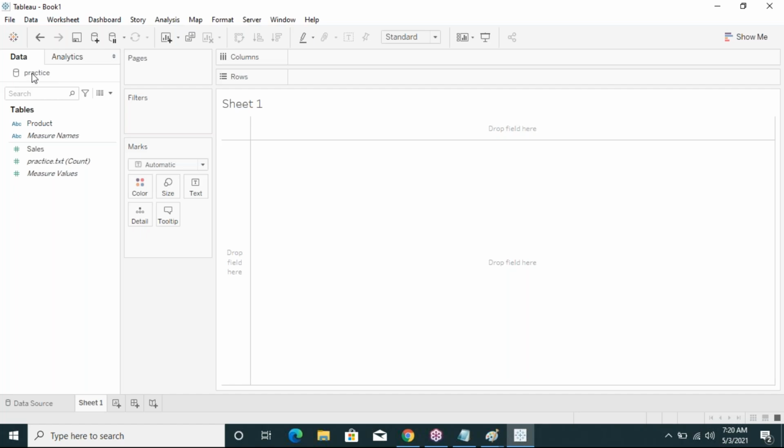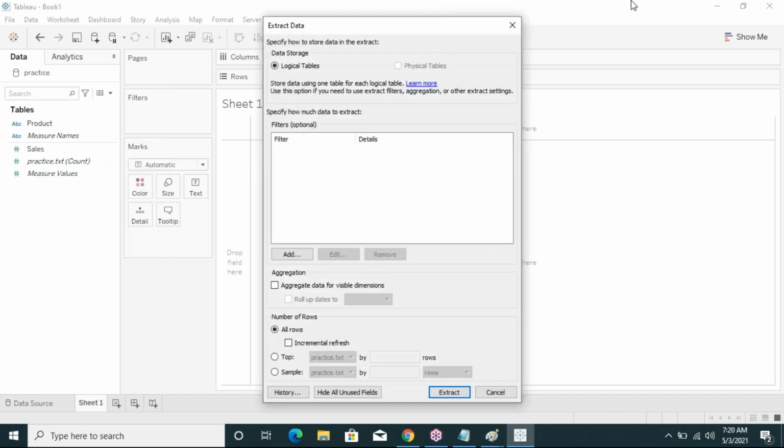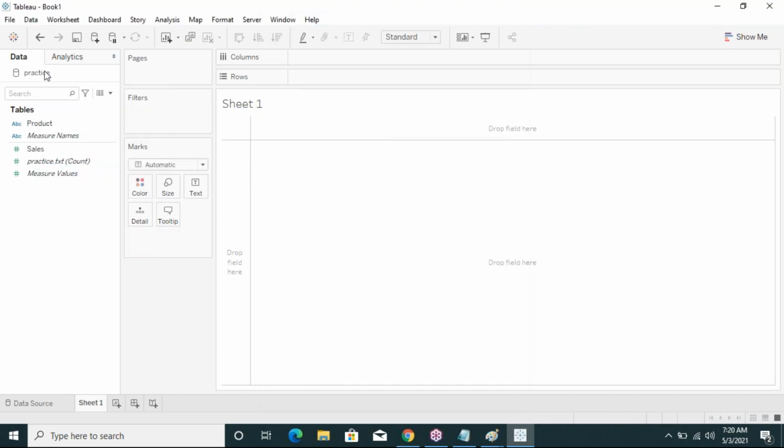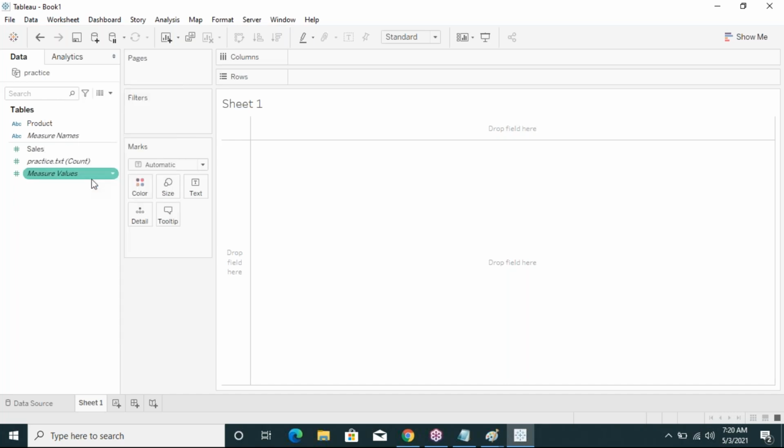Right click on the connection. See here, in this, Extract Data is there, with an overlap symbol. Click on that. Use the Use Extract button, not Extract Data, use Extract. See here, it is changed into the extract connection. The live connection changed into the extract connection.